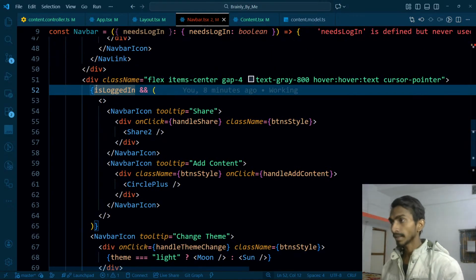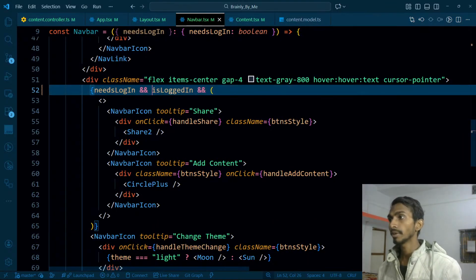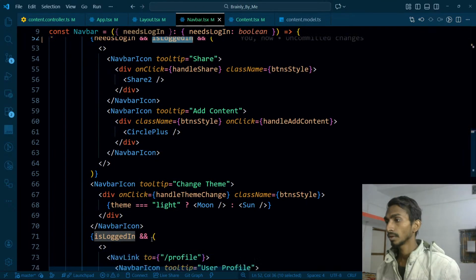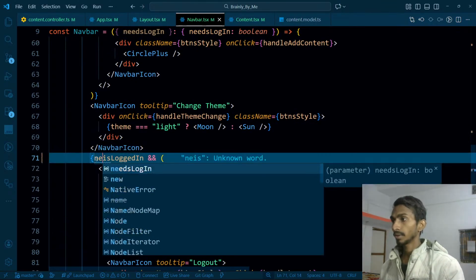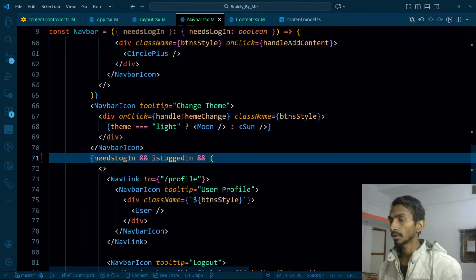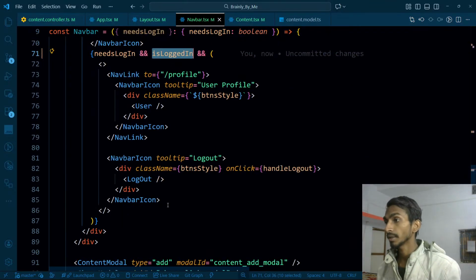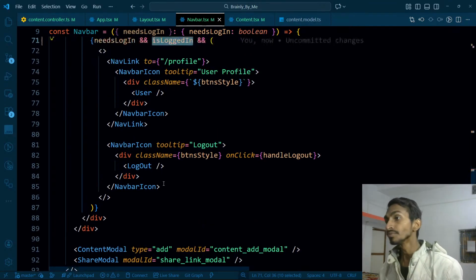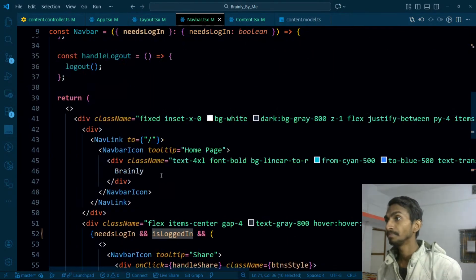So it's actually gonna be like this. First of all, needs login. If it needs login, then I will check is logged in or not. Okay. Similarly here for this profile icon, it needs login, and then I'll check is logged in or not. If it needs login as well as it is logged in, then I will be rendering that. That's it. These were the few things that I had to keep in mind.